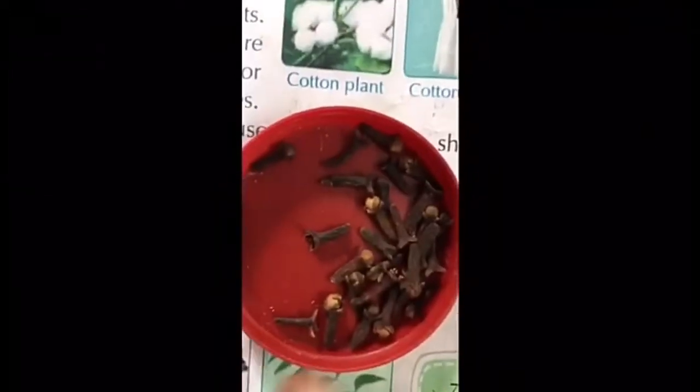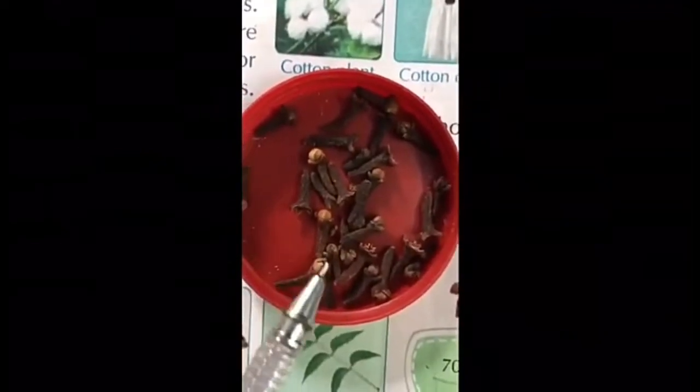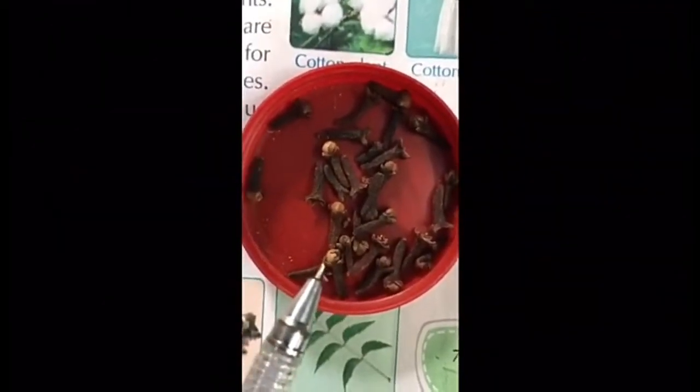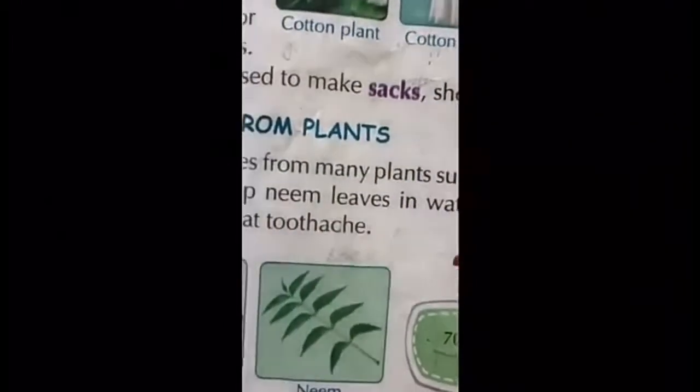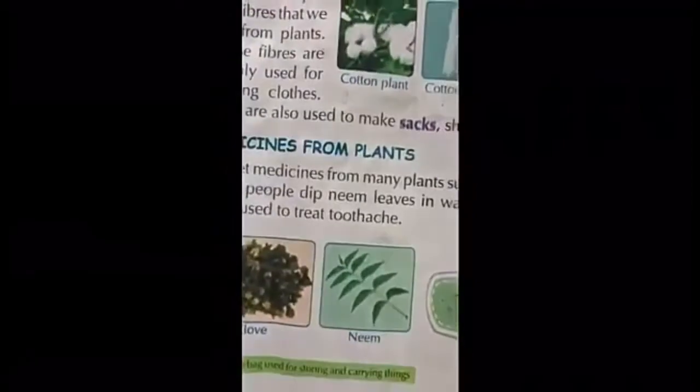Clove oil is used to treat toothache, that is, any pain in your teeth. Oil extracted from neem leaves is used to treat skin infections. Some people dip neem leaves in water and bathe in it.